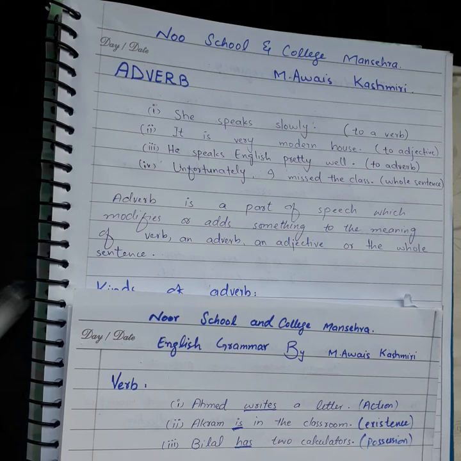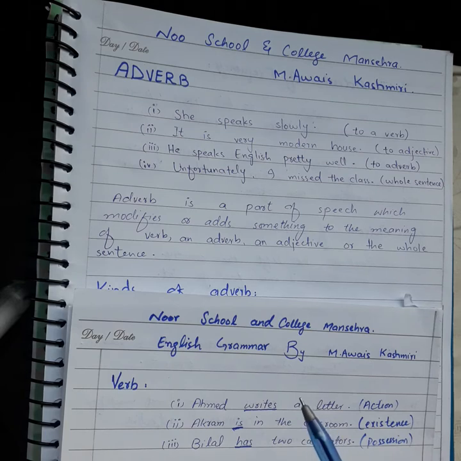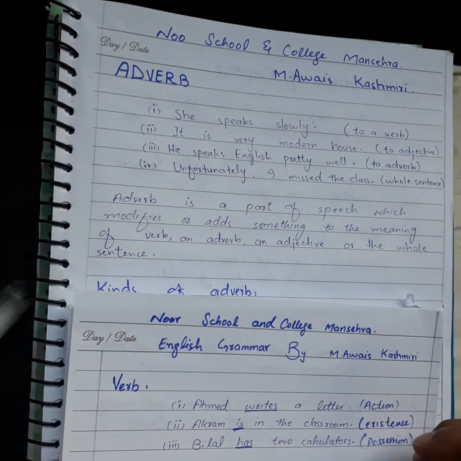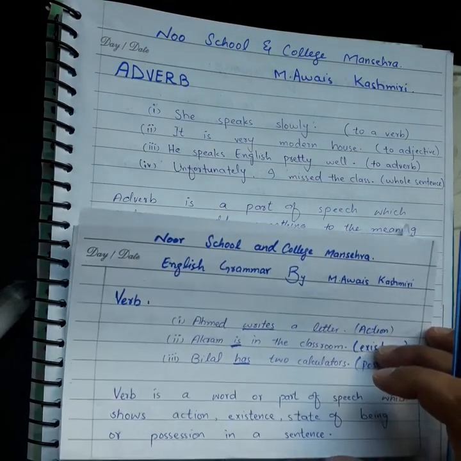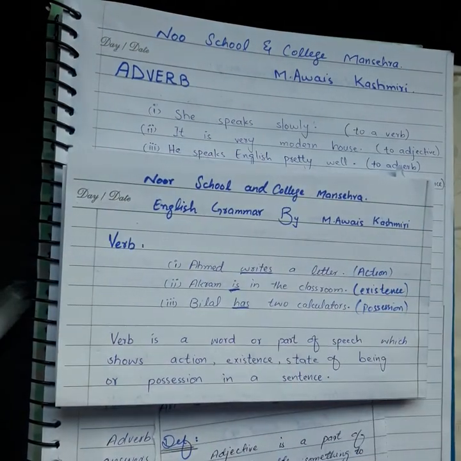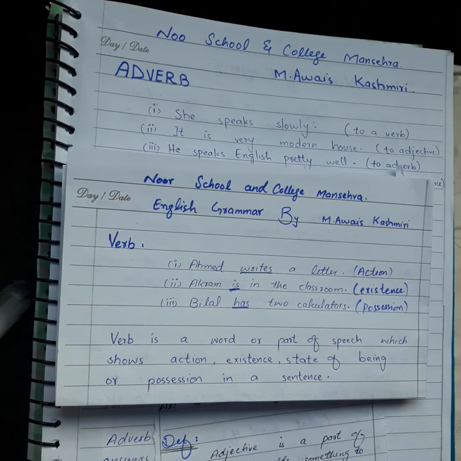Dear students, today we are going to discuss one more important topic of English grammar, which is adverb. Before going towards adverb, you should know what a verb is and what an adjective is. As you know, in the previous two lectures we have discussed verb and adjective. So now we are coming towards verb first. What is a verb?